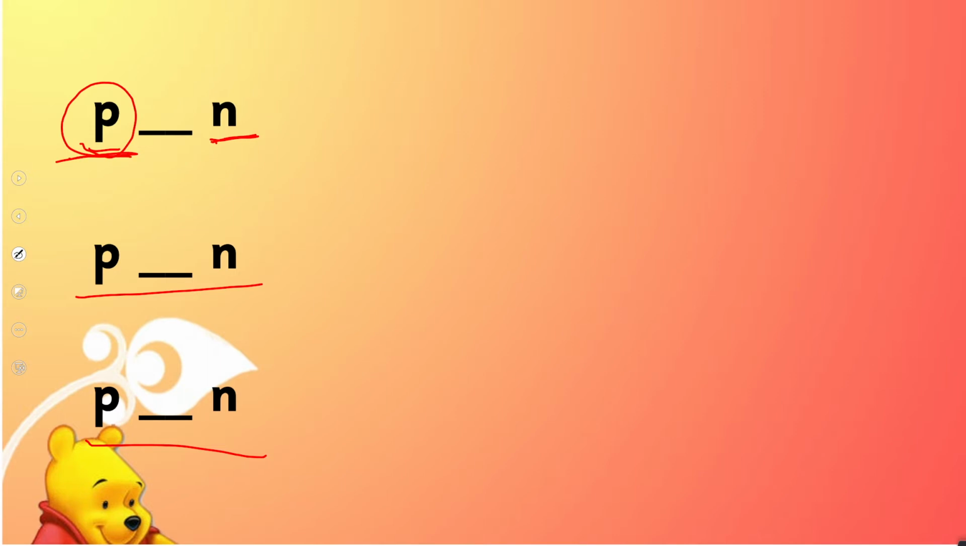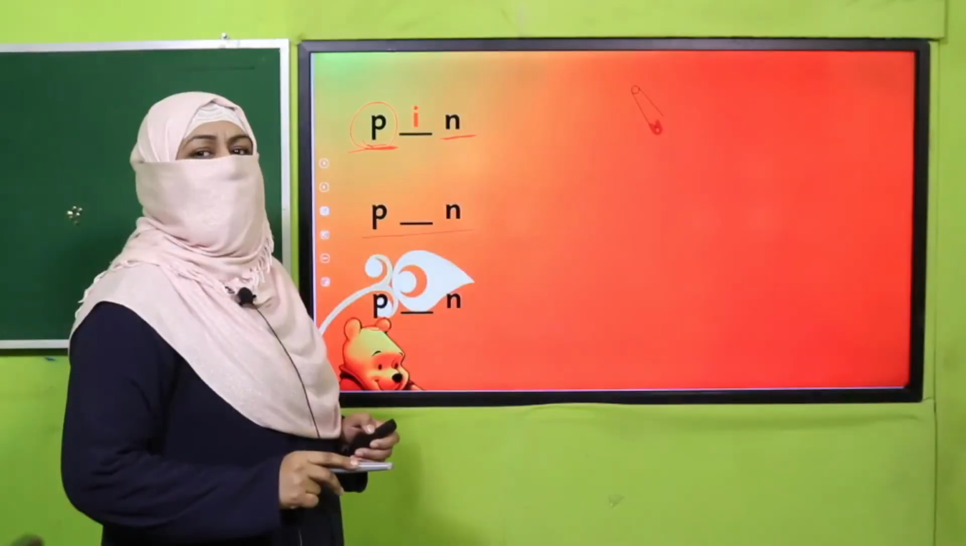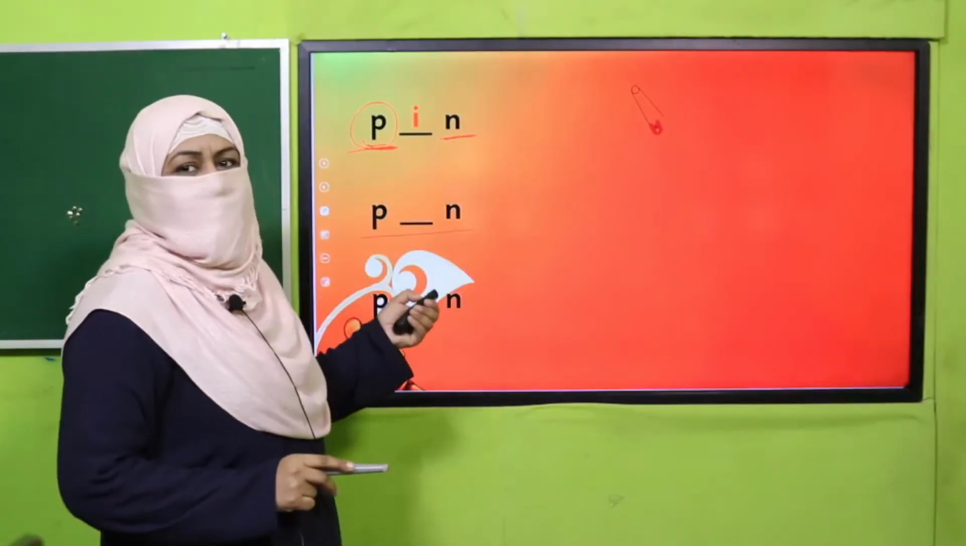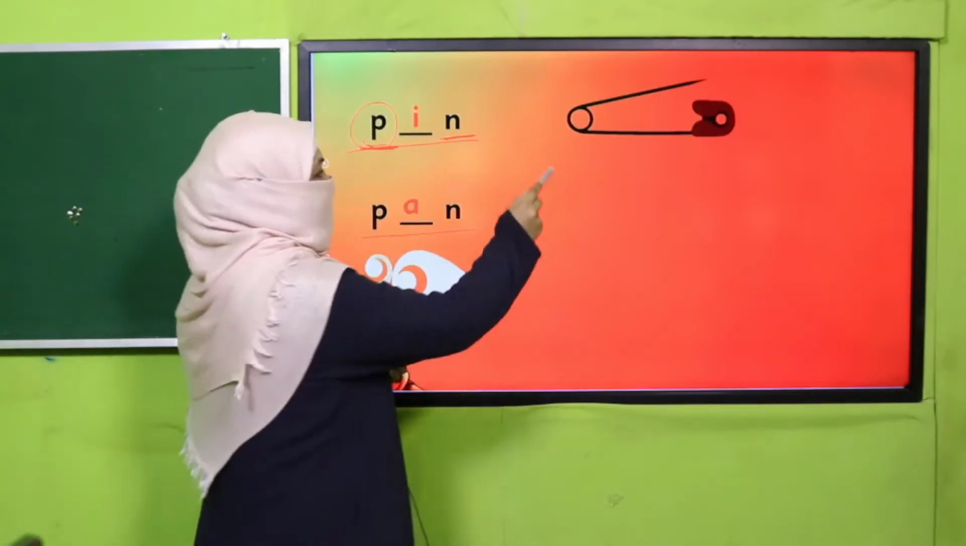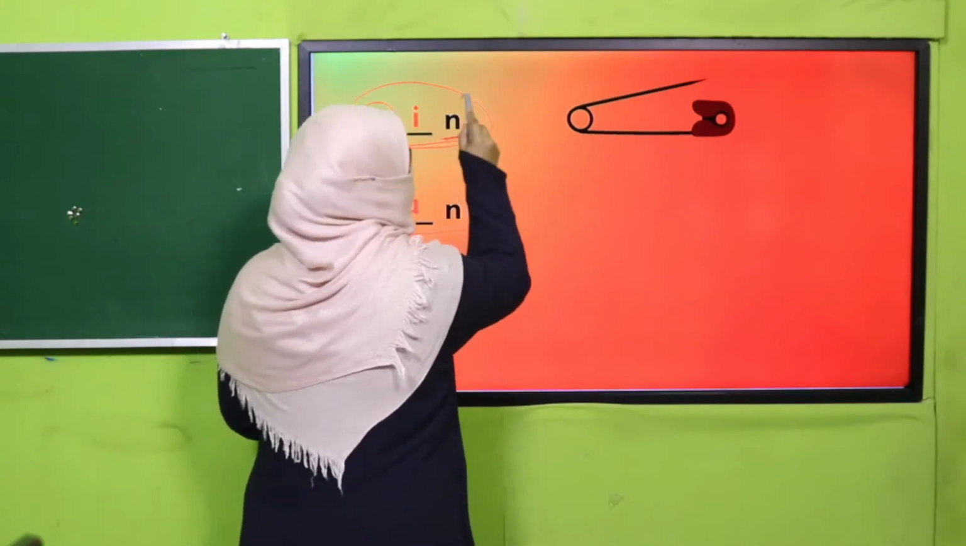This letter is P. How do we say it? What is the sound of P? P. And this is N. What is the sound of N? N. If I add this letter, it becomes P, I, N. And what is this? It's pin. You can see P, I, N, pin.